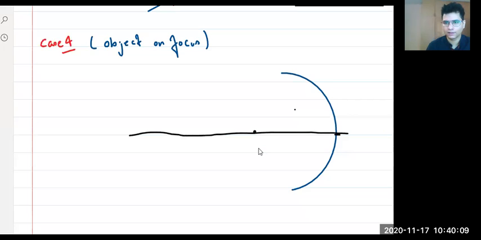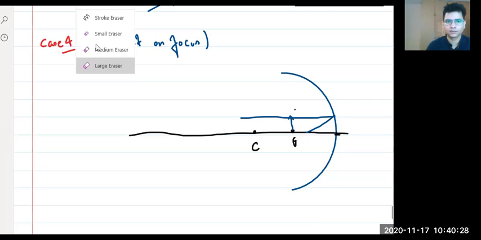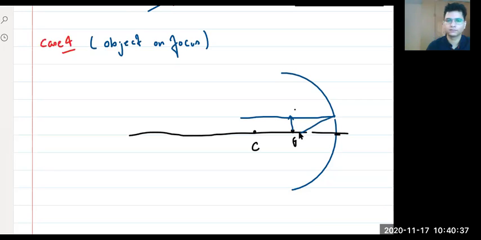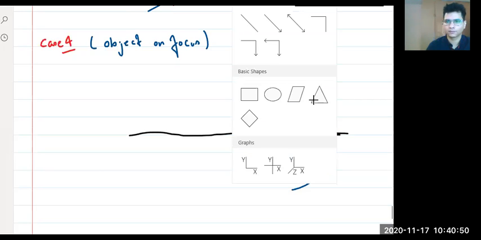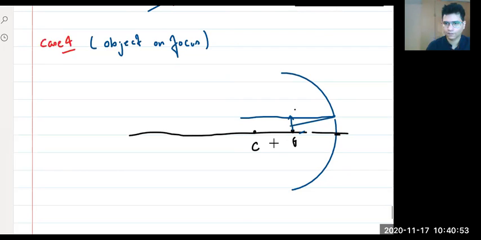This is C, this is F, right? Let's have our object on F. This is your object. So let's see. Now as the line comes from here, it will pass through here, like this. Right, it passed through this. Right, like this.